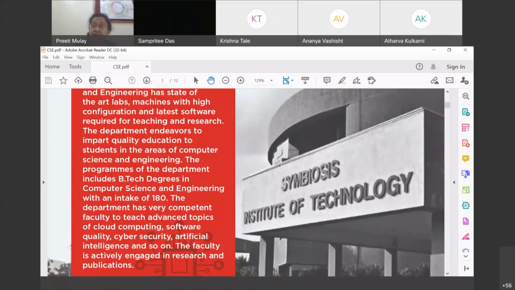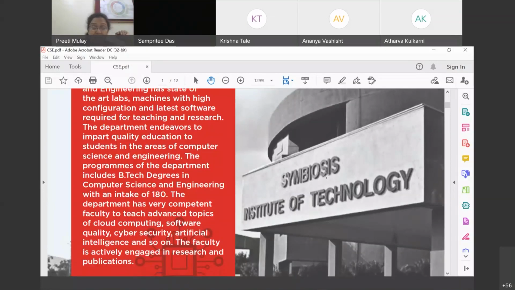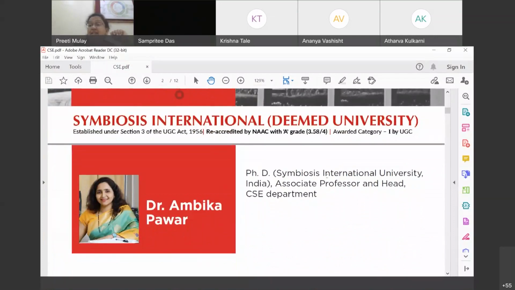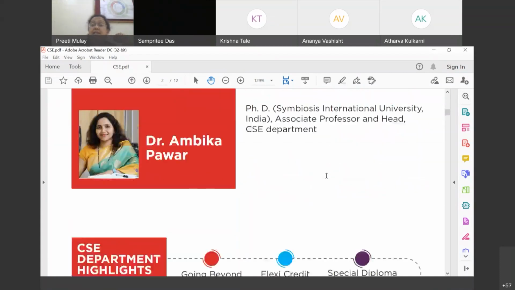All right. So this is how the Symbiosis Institute of Technology's entrance looks like. Dr. Ambika Pawar is heading the CS department, and she has completed her PhD in cloud, especially in privacy and security areas related to cloud. She is also into cyber security, so that's her specialization. At present, she is heading the computer science department.